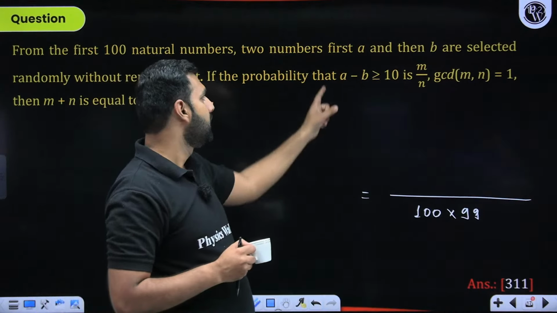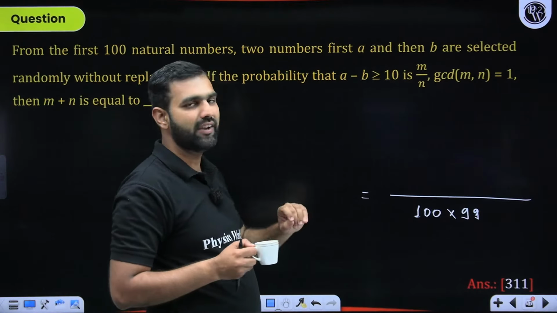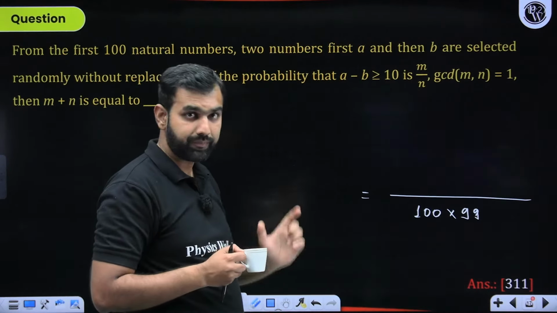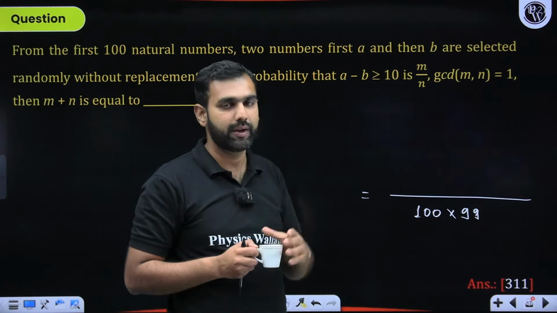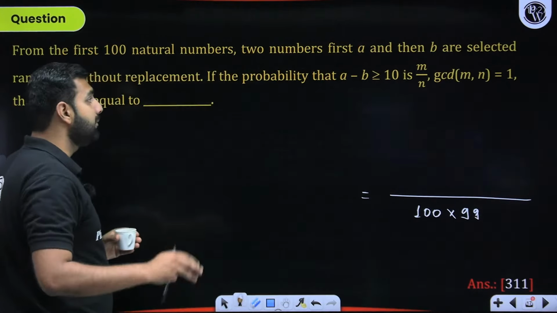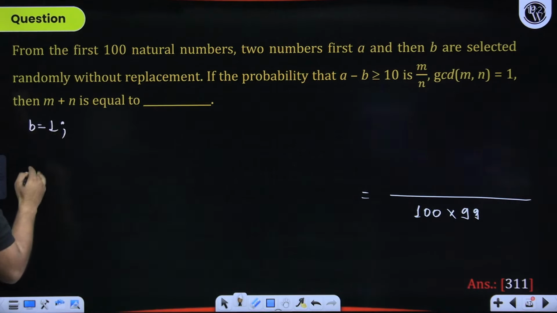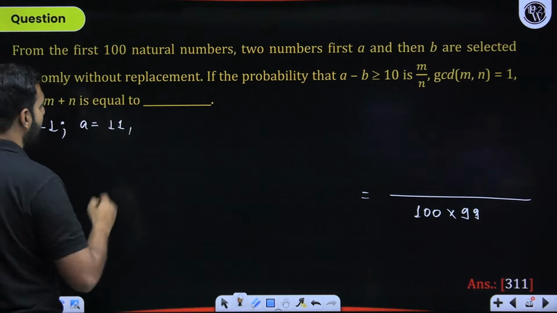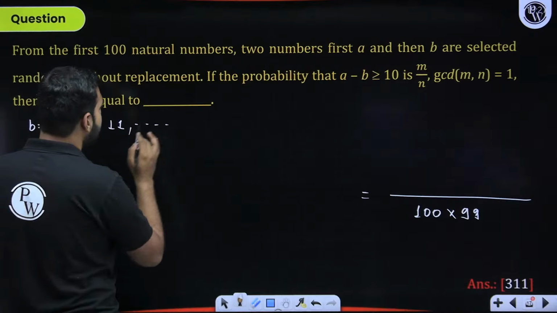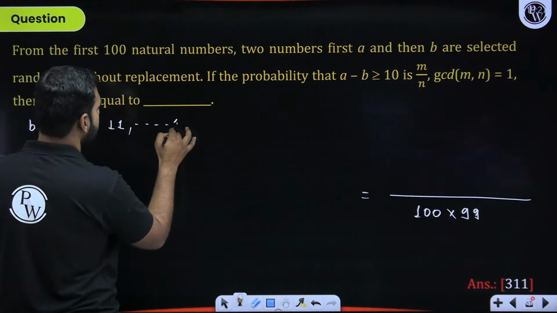Why? Can I take A to be somewhere between 1 and 10? No. The least value of A which I can take is 11, because with 11 comma 1, 11 minus 1 will be 10. Did you get my statement? I am fixing B here. Let me show you some cases. Let's say I keep B as 1. What choices for A do I have? The minimum value of A could be 11, and it can be taken up till the highest value, 100.